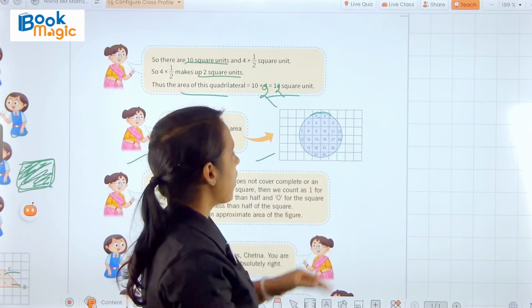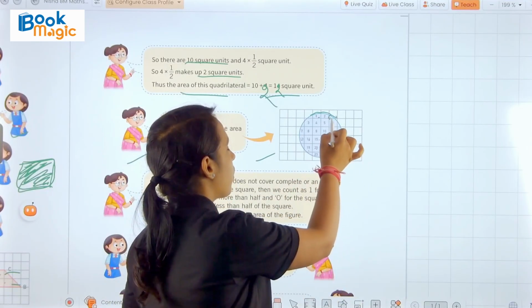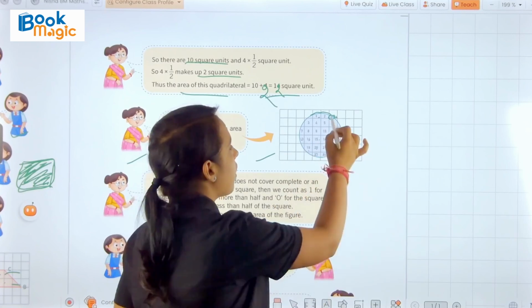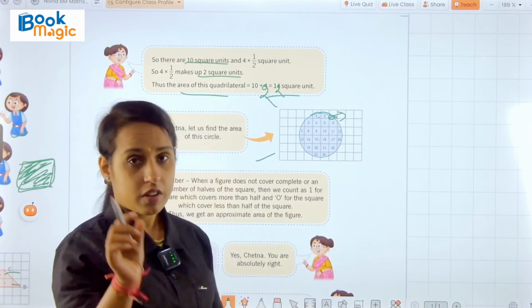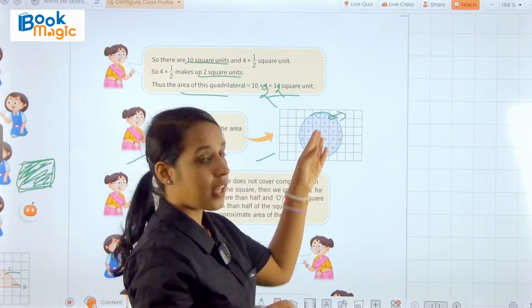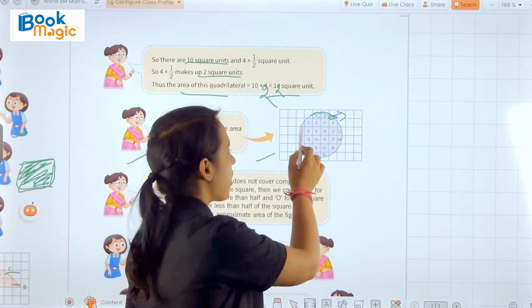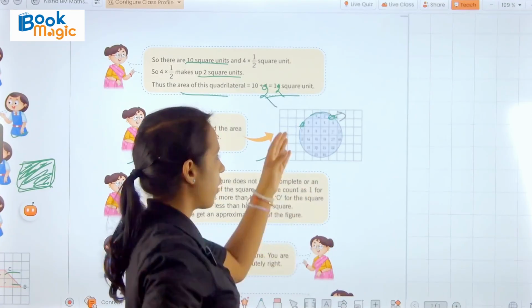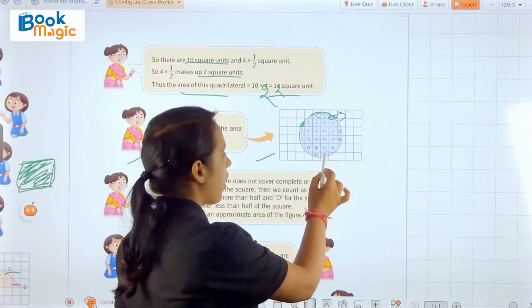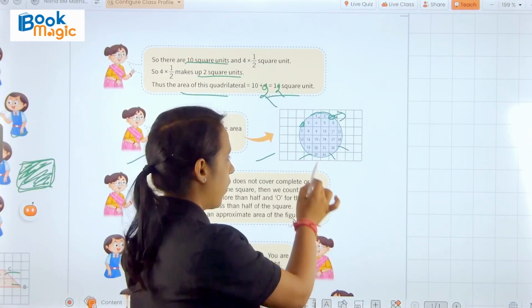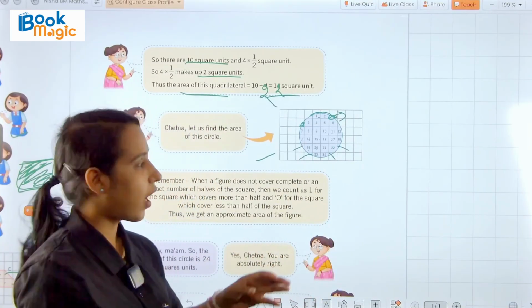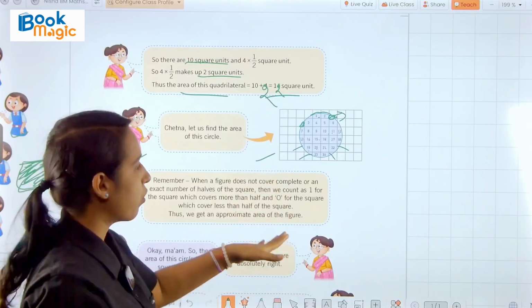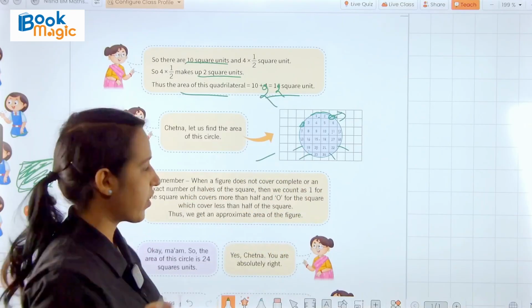So here this one is not full, the circle covers something, but it is less than half, so we will count it as 0, and in the same manner here we will count it as 0, here also, here. So these are the areas that are less than half a square unit, so we will count them as 0.